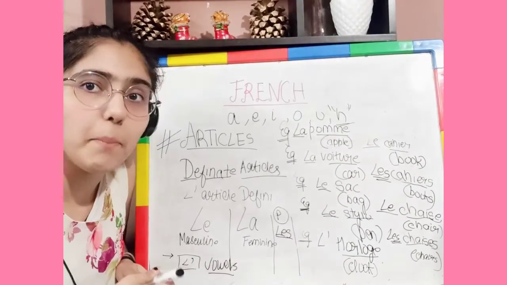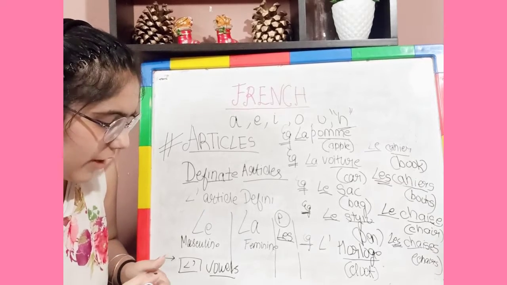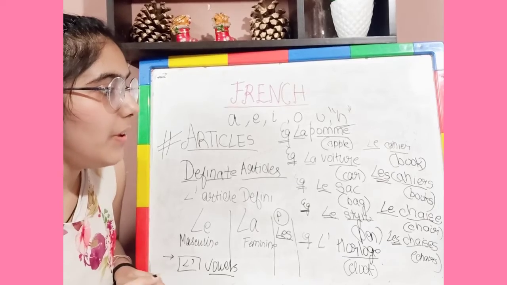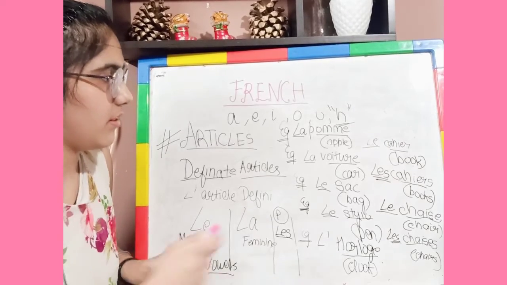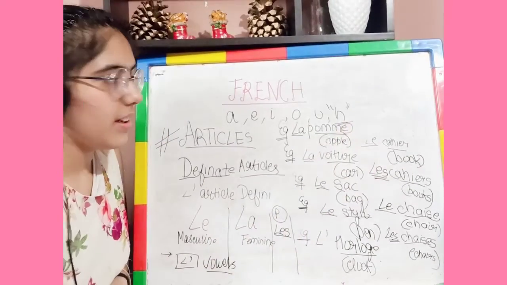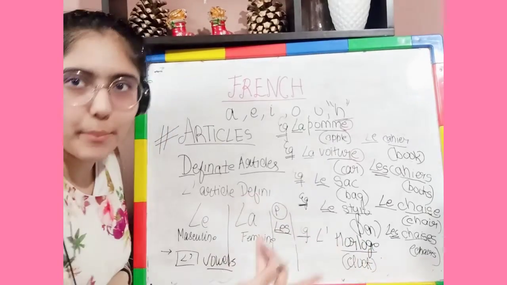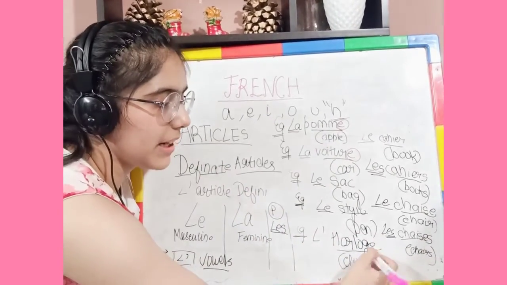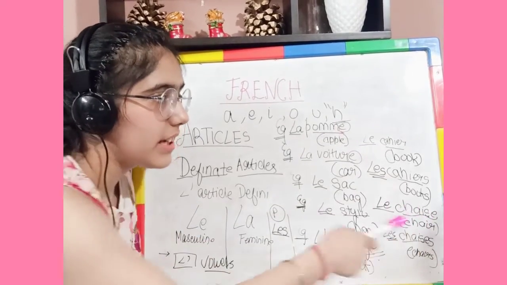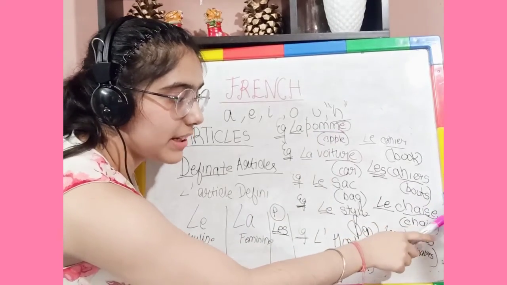Now I think you have missed one thing. If you see something very common over here which I have written: in la pomme, la voiture, both words end with the letter e. La horloge is also a feminine word and it also ends with the letter e. Then chaise is also a feminine word because it ends with the letter e.